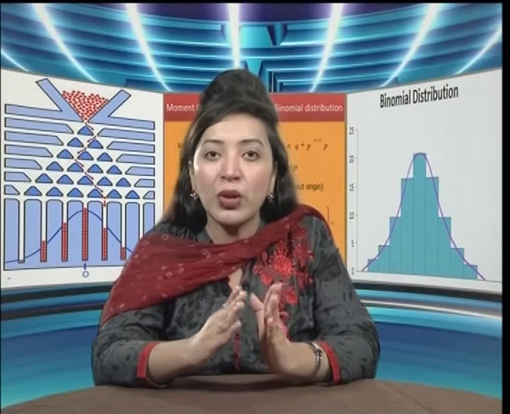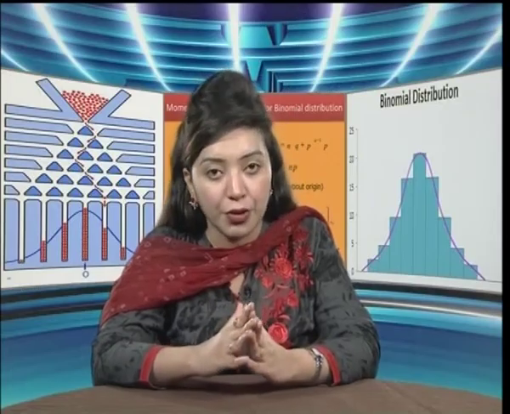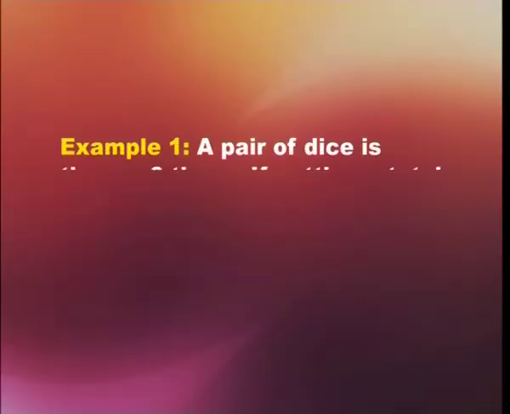Any random variable with this distribution is called a binomial random variable, and it is said to have a binomial distribution. The quantities n and p, small n and small p, occurring in the binomial distribution are called the parameters of the binomial distribution. Now, we will see an example.